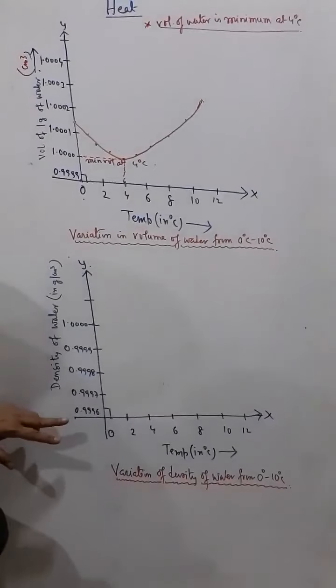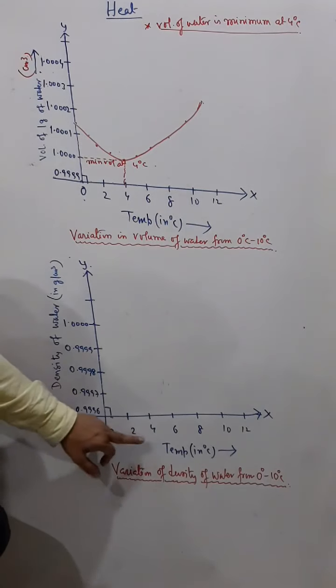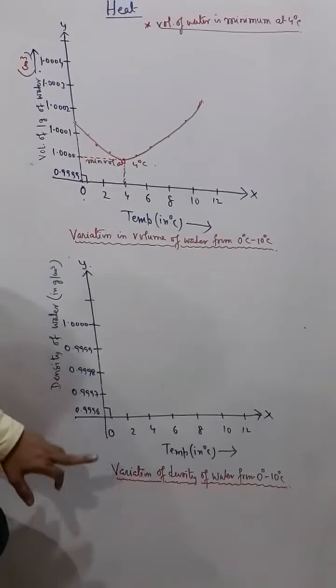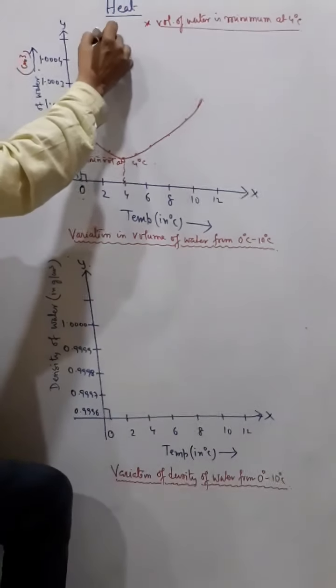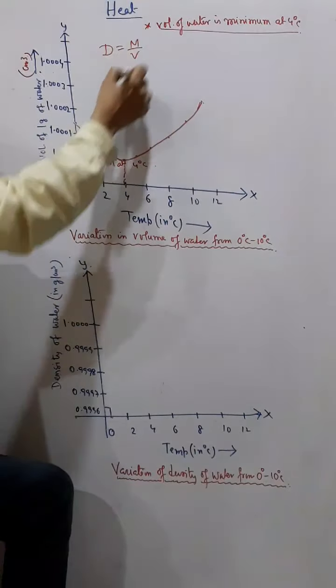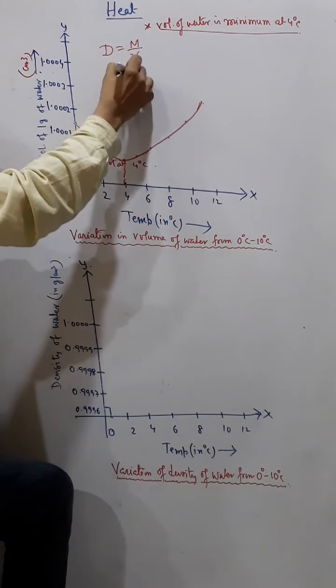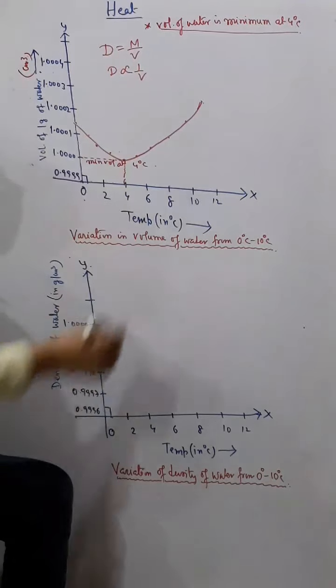Now come to this next graph. Now this graph is a variation of density with temperature. Okay, this was volume versus temperature, and this is density versus temperature. Now if you remember, the density of a substance is equal to mass by volume, right? So that means density is inversely proportional to volume.